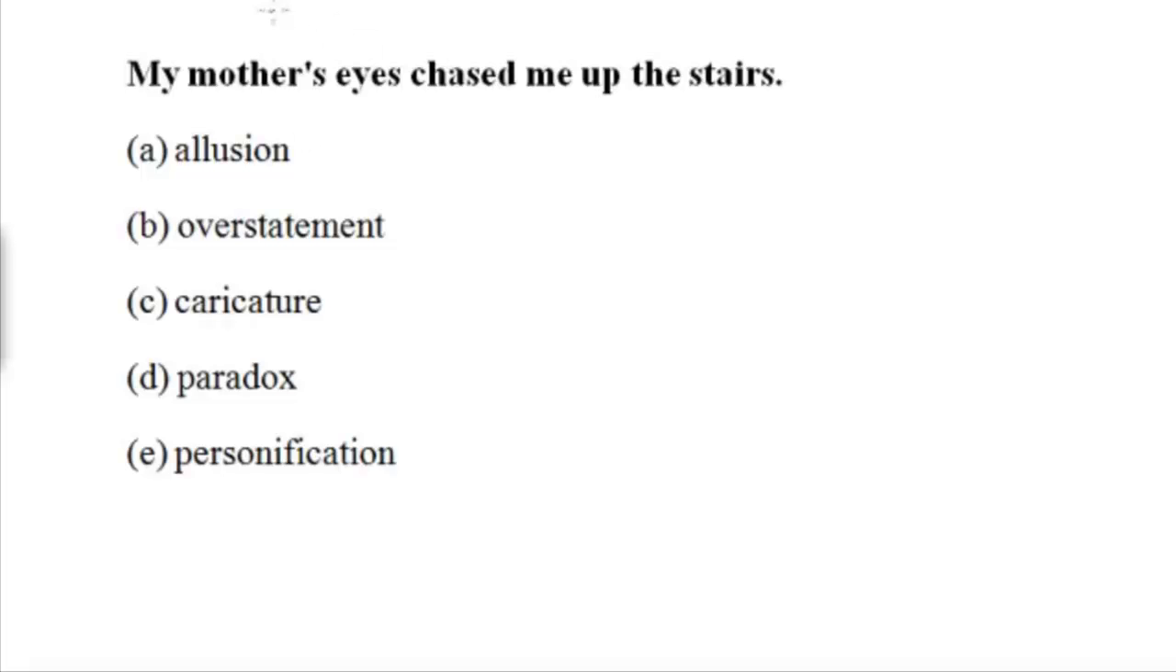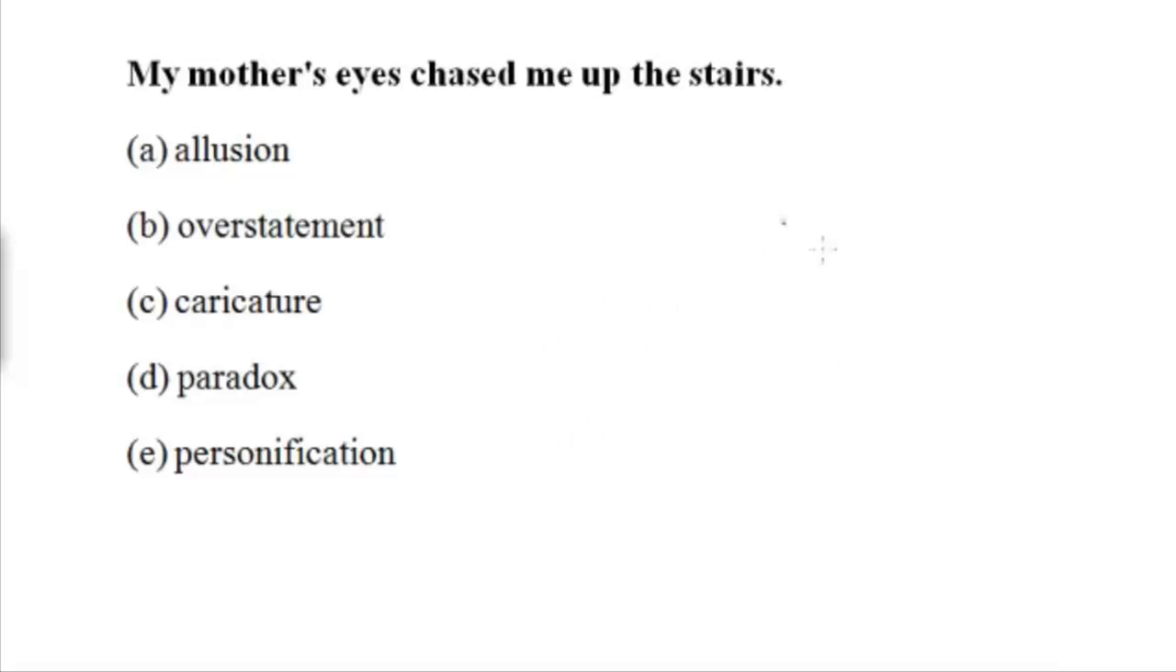But if you took this literally, and if an answer choice says literal statement, this would be absolutely wrong, right? How can the mom's eyes, I guess she's still there, and her mom's eyes somehow left the mom, and then they're chasing you up the stairs. That would make no sense. So what would the answer be if this was not included over here? And you probably remember from the other videos that it should be figurative statement.